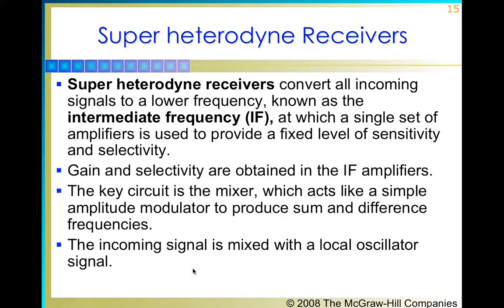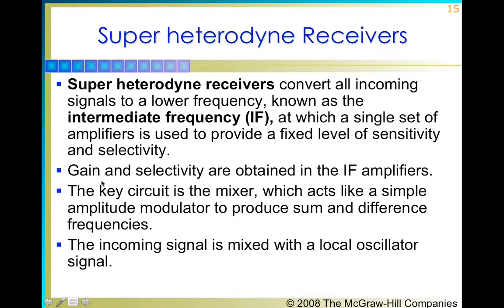So now we are left with one topic, which is the superheterodyne receiver, which is the best receiver suitable for receiving a signal. It converts all incoming signals to a lower frequency called the intermediate frequency, and then on that frequency sufficient amplification is done along with some tuned circuits to achieve the particular sensitivity and selectivity.